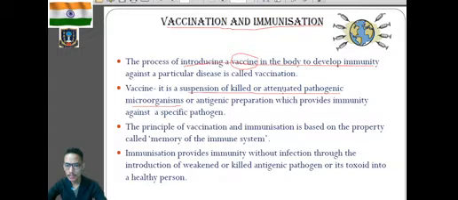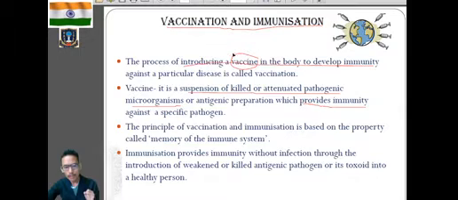So we are using the killed pathogenic microorganisms or the attenuated, weak microorganisms, which will be able to trigger the immune response in the body but will not show the symptoms of a disease. It will help in the development of immunity. So during vaccination, we introduce a vaccine that contains killed or attenuated pathogenic microorganisms.